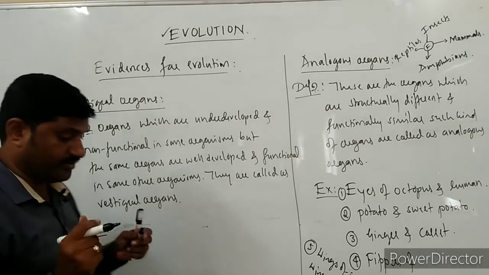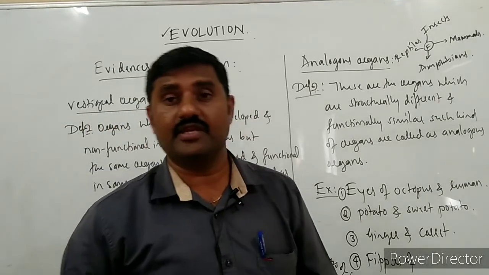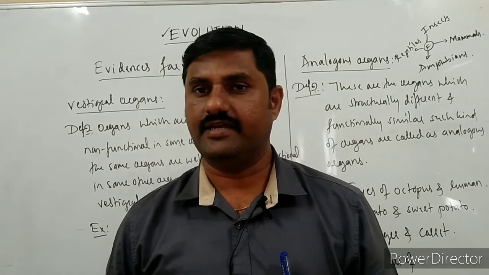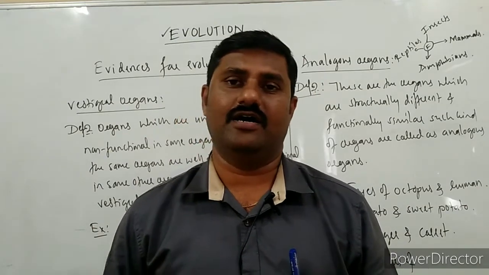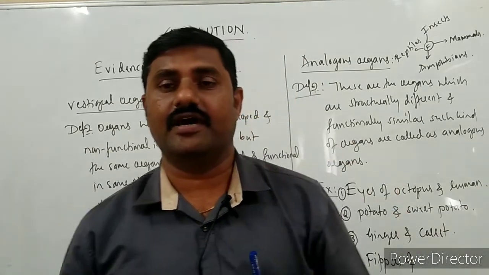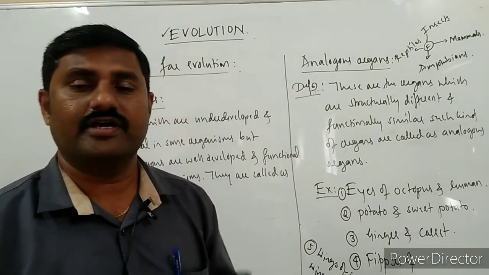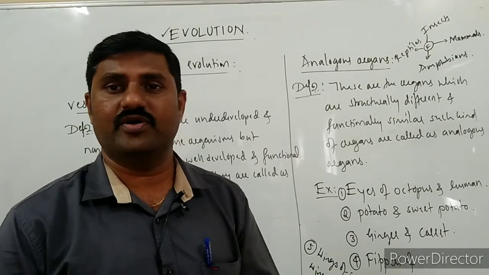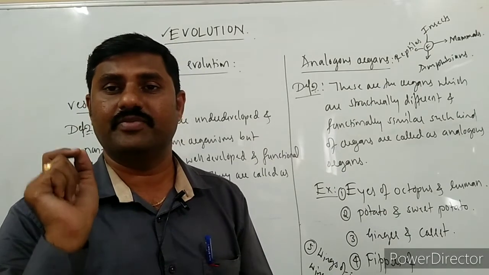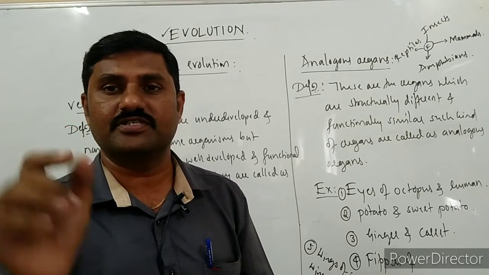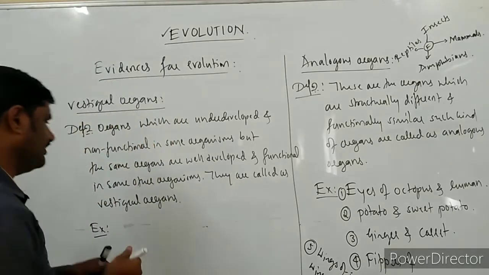Example for this one. Many examples we can quote over here. Many number of vestigial organs are there in human body. Since hundreds of vestigial organs are there in our body, hence human being is said to be as a monument of vestigial organs. What he is said to be as?